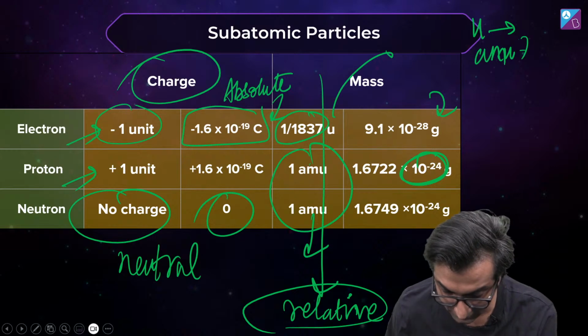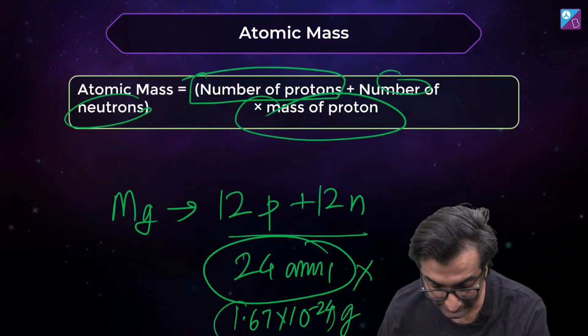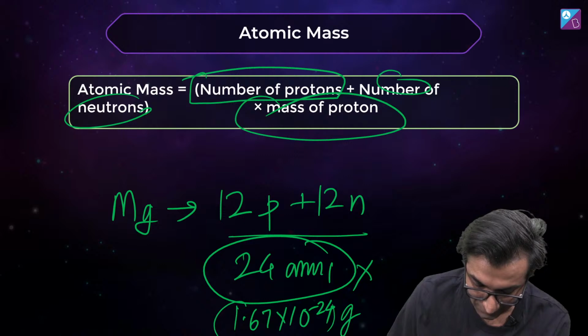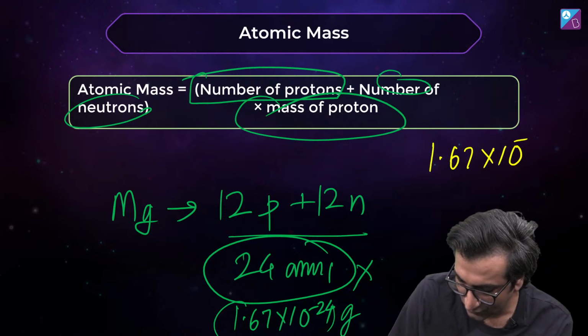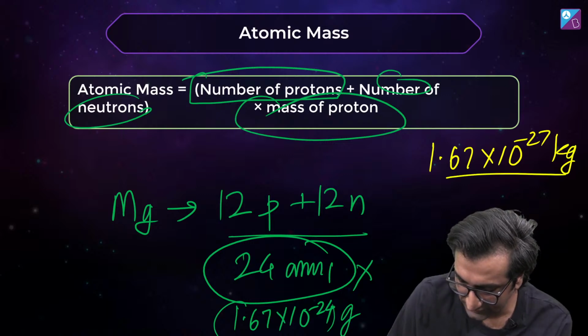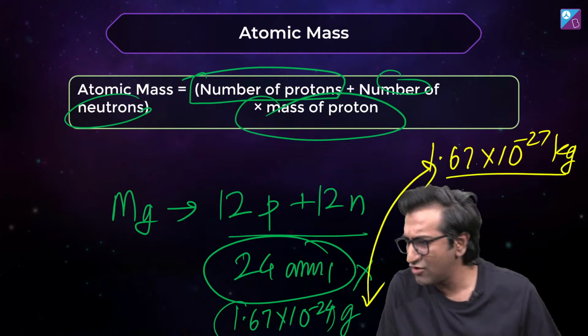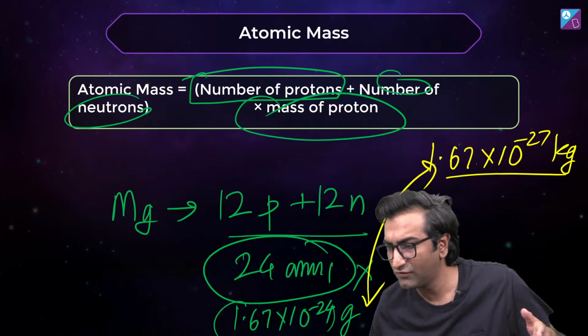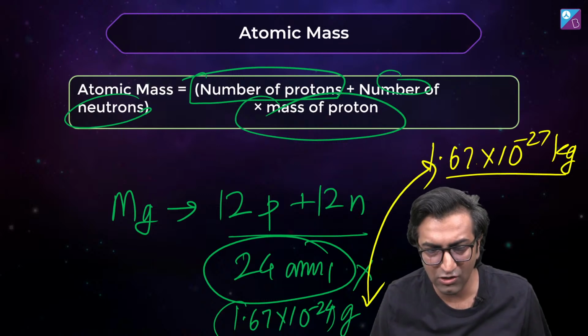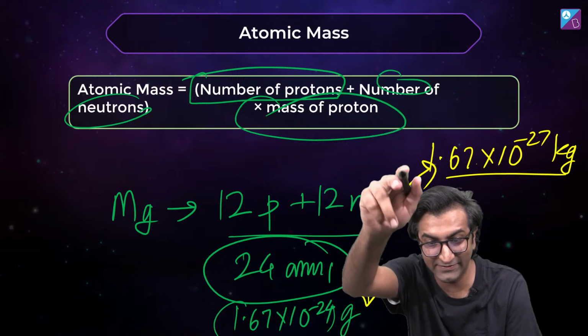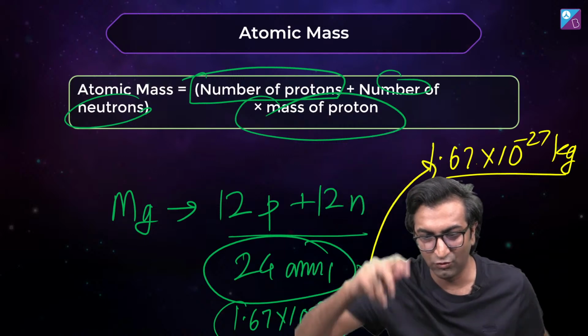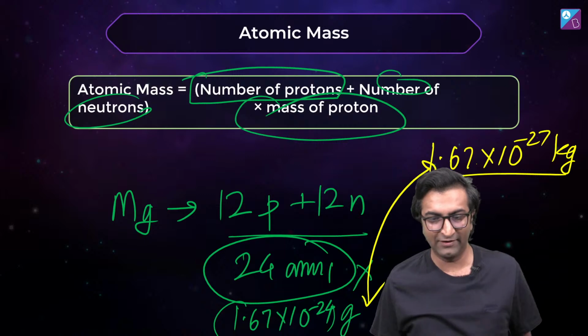और किलोग्राम में कैसे कन्वर्ट करोगे? Get used to converting these things quickly, okay? Into 10 power minus 24 gram, which is the same as 1.67 into 10 power minus 27 kilogram. दोनों चीज सेम ही है। Are you guys okay with this? Let's do this properly. AMU, beautiful question, Asif. We'll address that today. In the next 5-10 minutes, we will do that.